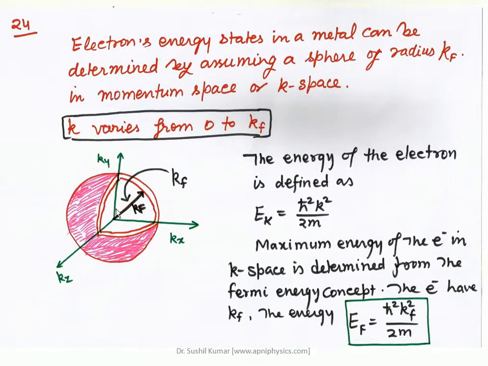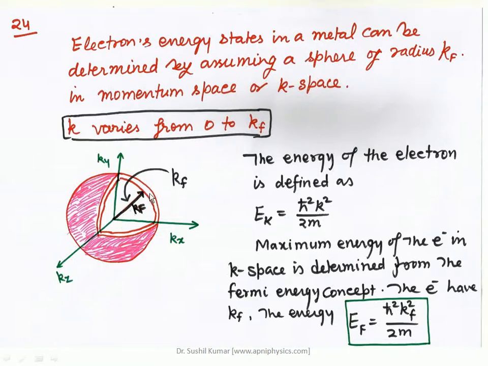The electron energy states in a metal can be determined by assuming a sphere of radius kf in momentum space, or you can say K space, right? Because we know that K varies from 0 to the maximum value, and that is Kf. So here this is the sphere of radius Kf.